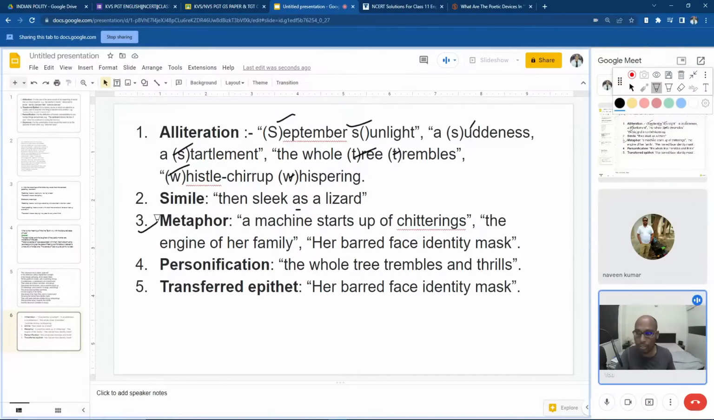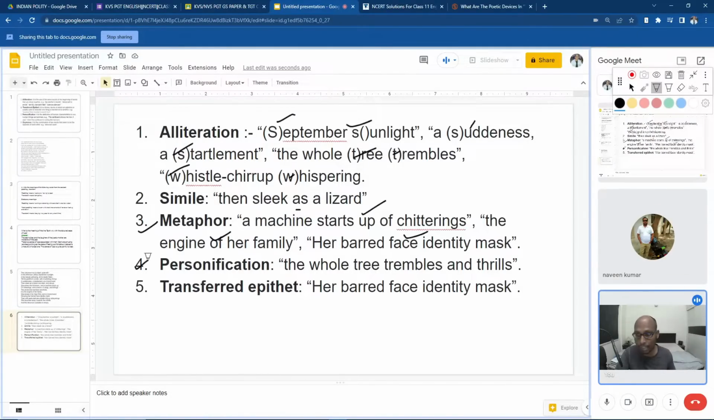Then a metaphor is also used. A machine starts up of chitterings. This is a sentence where the metaphor is used. It's a kind of simile, but there are no words like like and as used to compare two things. And then the engine of our family is also a metaphor. Her barred face identity mask is also a metaphor.